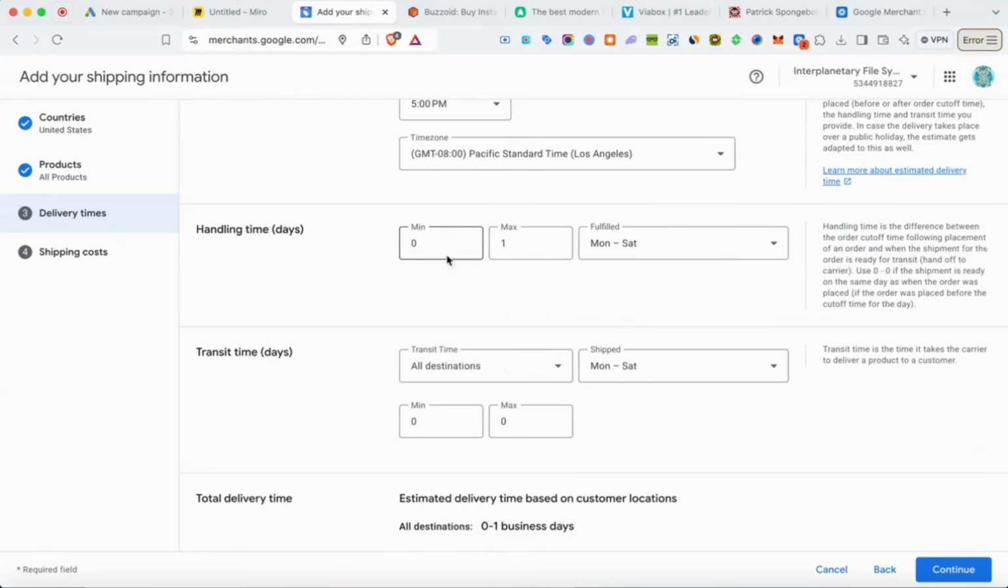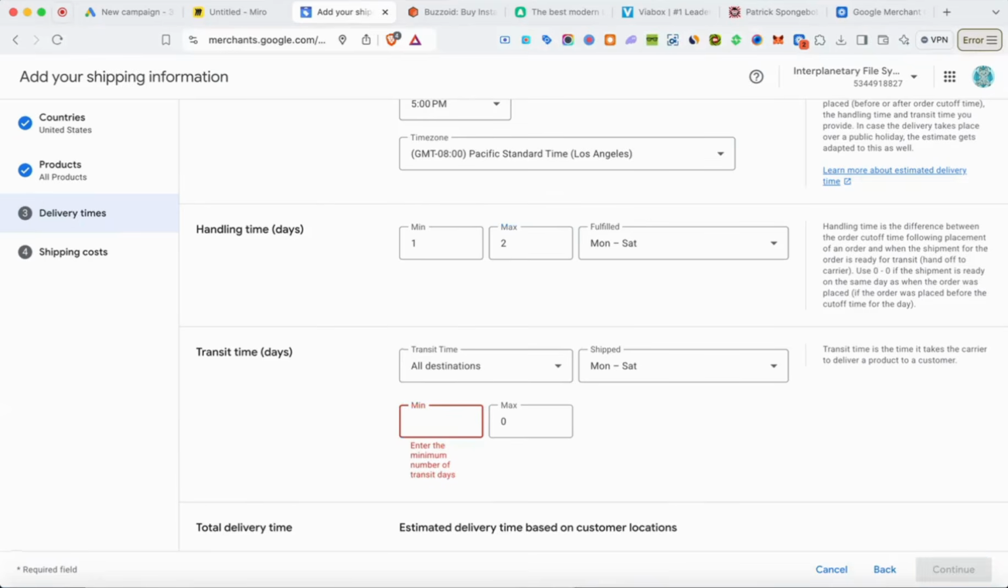Now, for handling and transit time, handling is the time it takes for you to prep an order. Transit is the time it takes the carrier to deliver to your customer. So let's say on our website, we said that our handling time is 1 to 2 business days. We're going to put 1 to 2 business days here, and whatever days we said that it was fulfilled. So if we say Monday through Saturday, then we're going to leave that as is, right? Now, for transit time, you want to make sure whatever on the website that you put in here too, right?